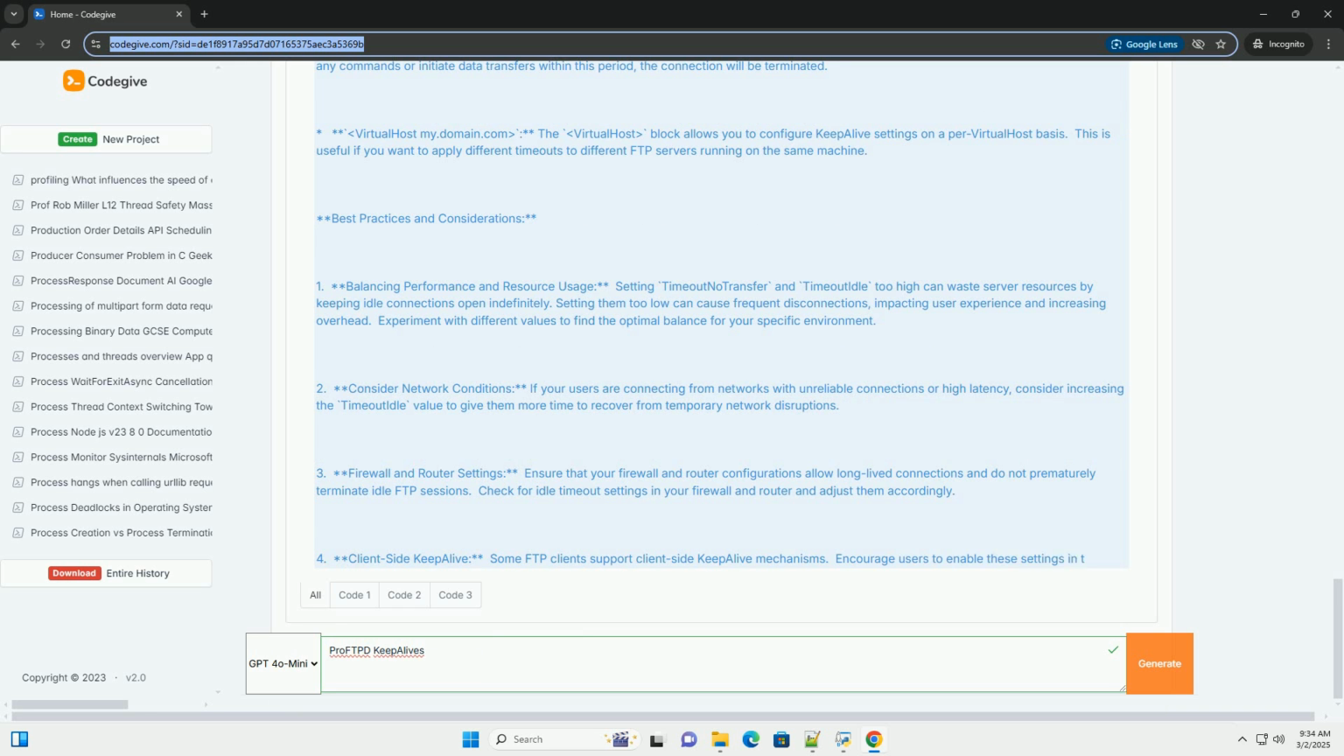2. Review firewall and router settings. Verify that your firewall and router configurations are not interfering with FTP connections. Check for idle timeout settings and adjust them as needed. 3. Test with different FTP clients. Try connecting to your FTP server using different FTP clients. This can help you determine if the problem is specific to a particular client or a more general issue with